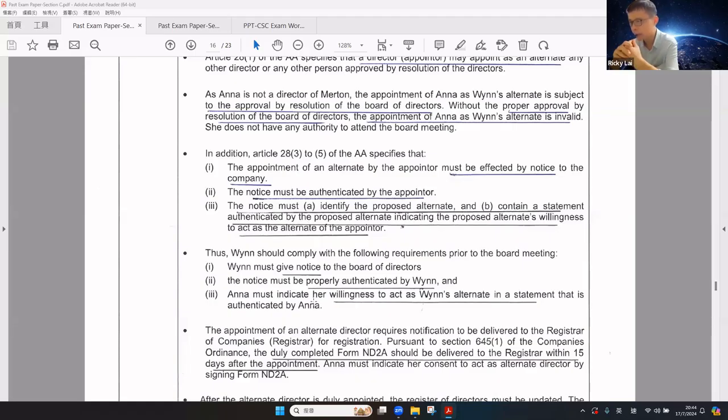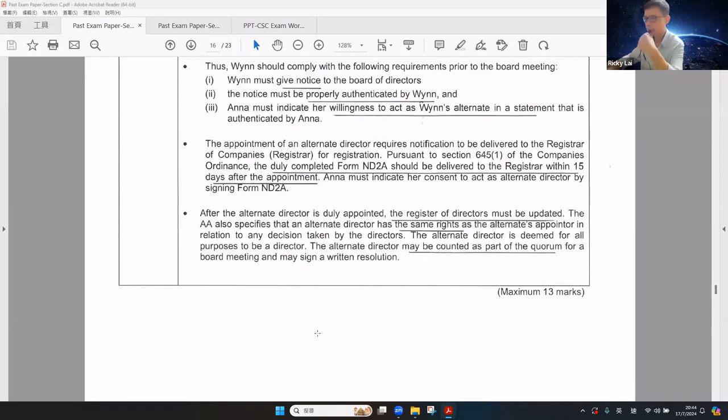The notice must be properly signed by the appointer, and Anna must indicate her willingness to act as the alternate director in a statement. The appointment of an alternate director requires filing of Form ND2A, which should be filed with the CR within 15 days after the appointment. Anna must consent to act as alternate director. After the alternate director is appointed, the register of directors must be updated.